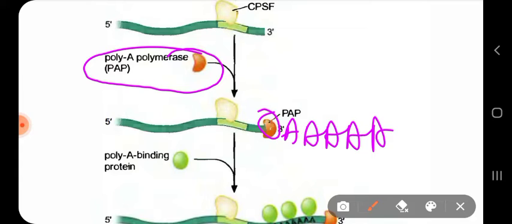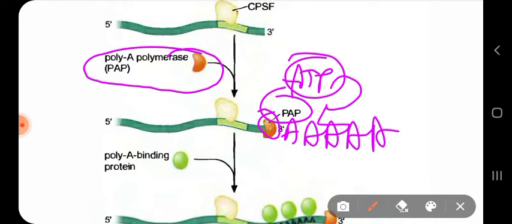It doesn't use any template, but it needs ATP as a precursor molecule, because without that you cannot add adenine. So a lot of ATP is being used, to safely protect the mRNA actually. Without a template it carries out the elongation process, and thus a long tail of adenine is found in the RNA but not in DNA.